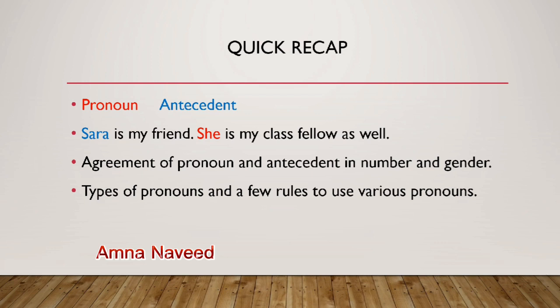So Sarah is my friend, she is my class fellow as well. So what is Sarah in the sentence? Yes, it is an antecedent and she is a pronoun. Second very important thing that you have to remember, the agreement of pronoun and antecedent in number and gender. If your noun is singular, its pronoun should always remain a singular. If your noun is female, your pronoun should be of a female gender.